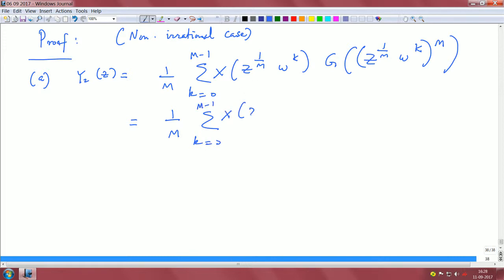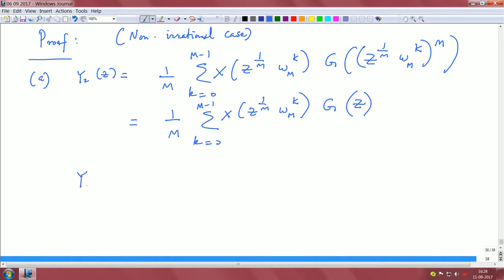This term would be remaining the way it is, and this is basically g of z, because omega, you can put a factor m if you want to here, but it's implied, and omega m power k times m, this is basically unity, right. So therefore this is just going to be g of z.